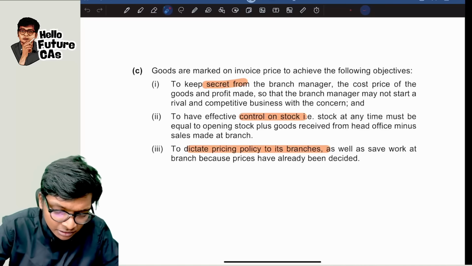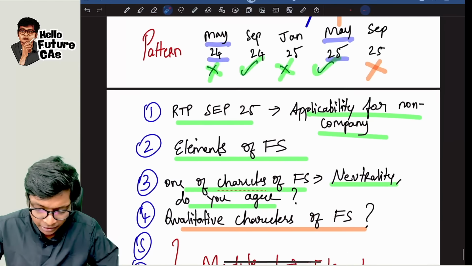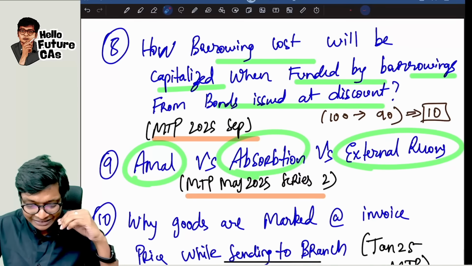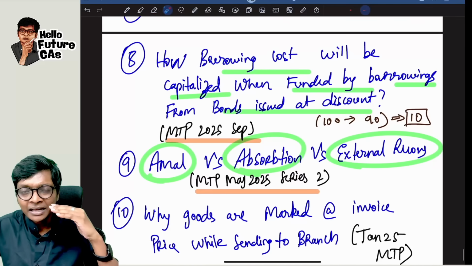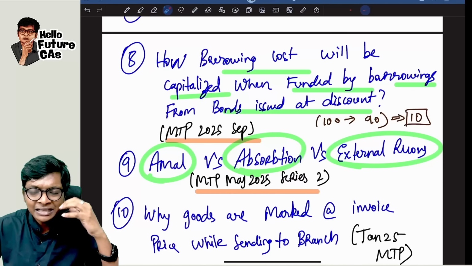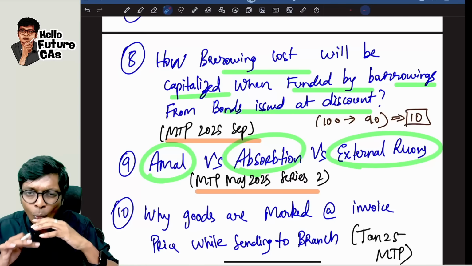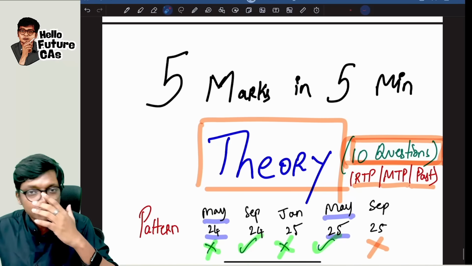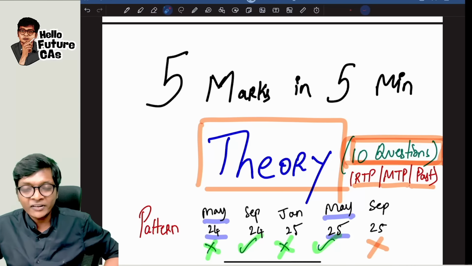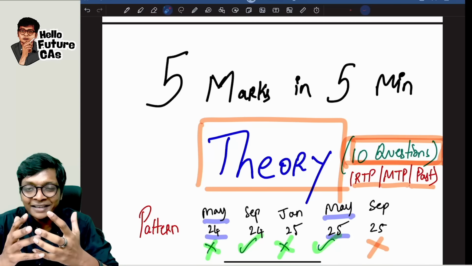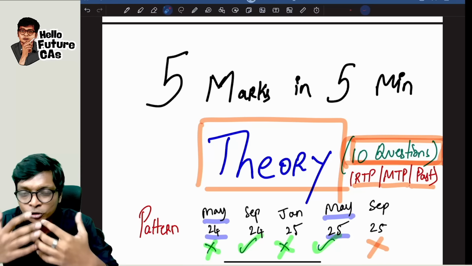That's about it, guys. So these are the 10 questions that we have for theory. At least these 10 you learn and go into the exam. If it comes in the exam from these questions, you can get the marks, and it will not take more than 1 hour maximum to learn these 10 questions, guys. Don't be like, sir, you said 5 marks in 5 minutes, sir. You are almost close to 10 minutes. Come on, guys. I thought 5 minutes, it took close to 10 minutes.